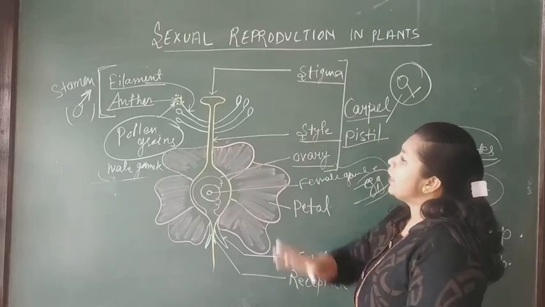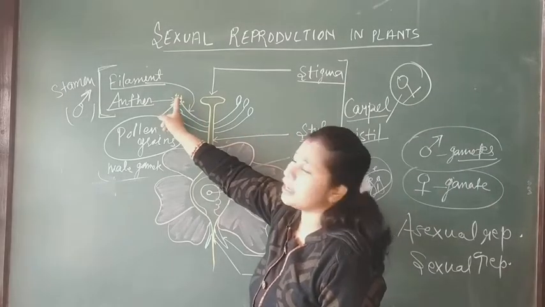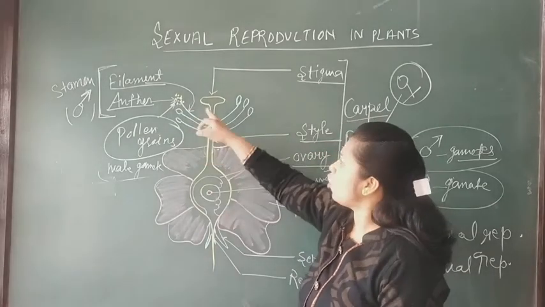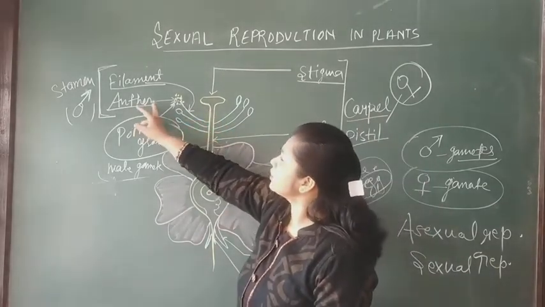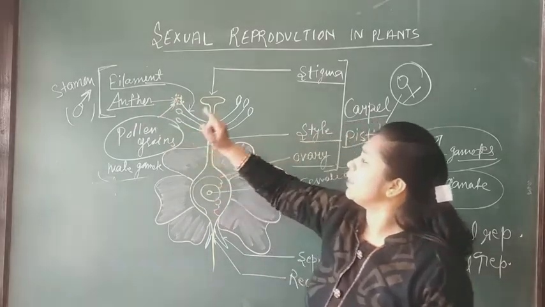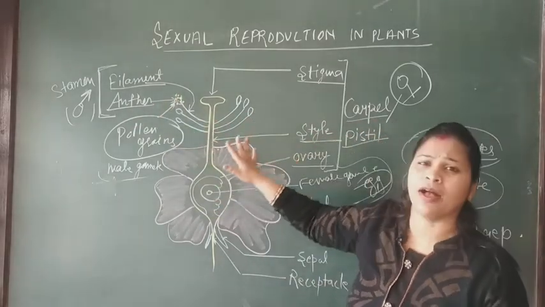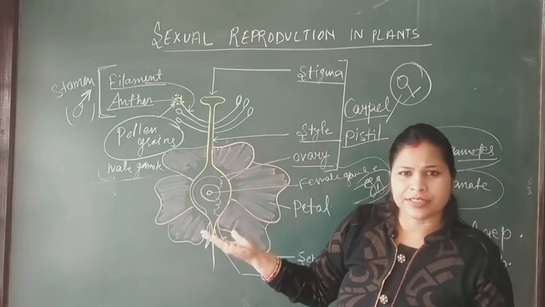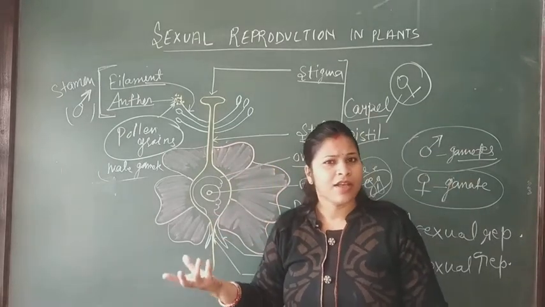The first process is to transfer this pollen grain from the anther to the stigma. This pollen grain is transferred from the anther to the stigma with the help of carriers like insects, wind, and birds.